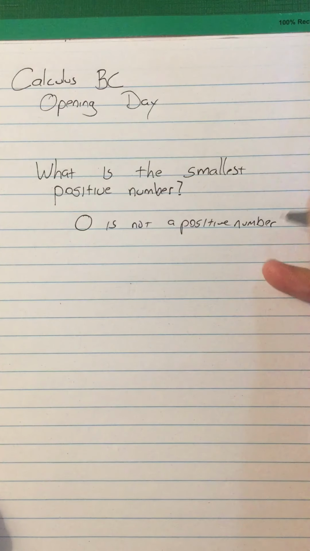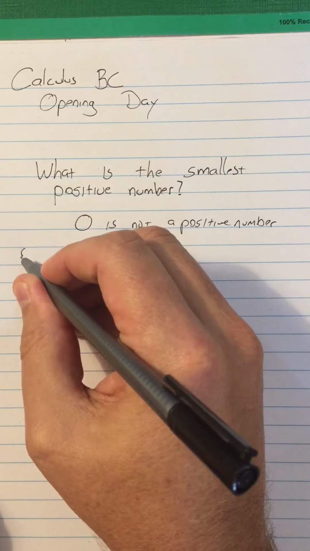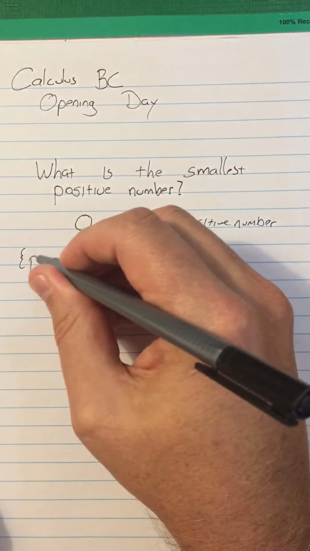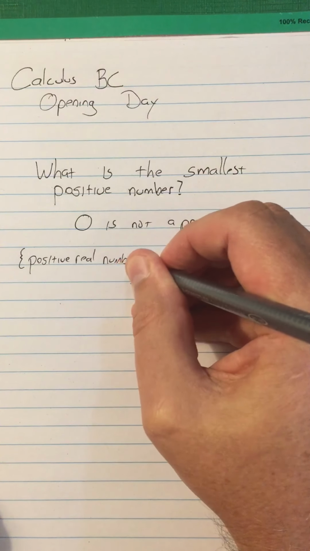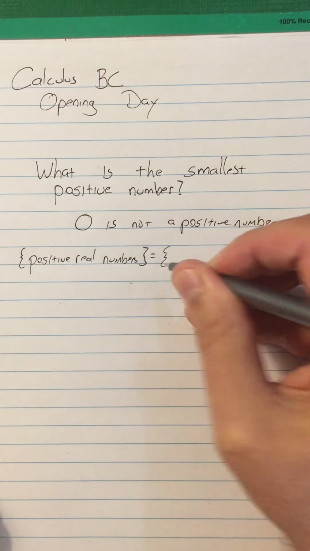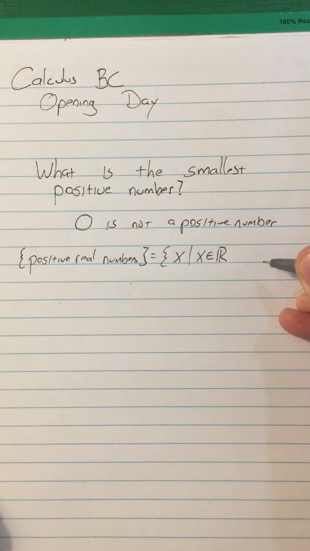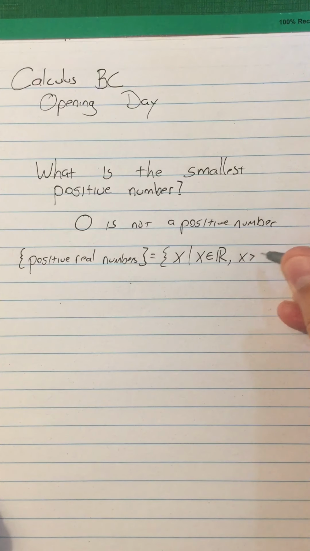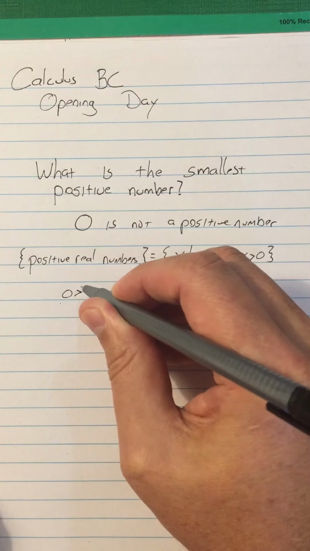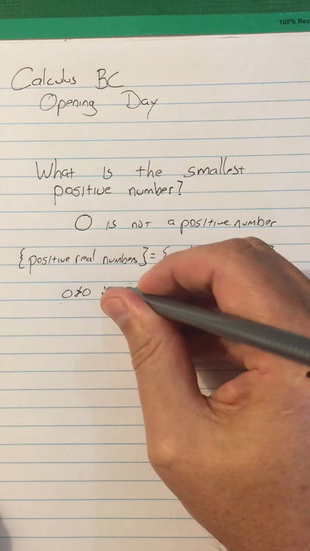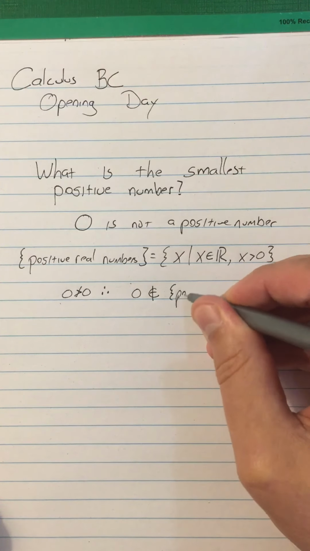In fact, you could say, using the terminology that we developed in the sheet on logic, symbols, and such, the set of positive real numbers is just the set of x such that x is a real number, so we say x is an element of the real numbers, and x is greater than 0. So since 0 is not greater than 0, therefore 0 is not an element of the positive real numbers.